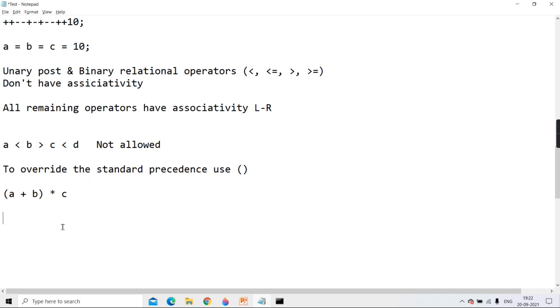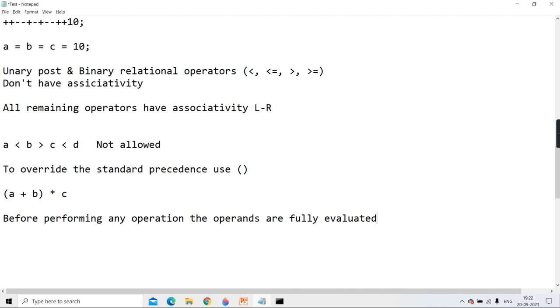And one last point I just want to tell you. Before performing any operation, the operands are fully evaluated. I'll explain what this means.